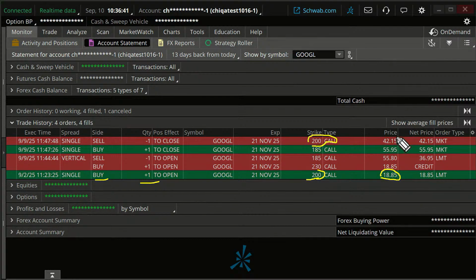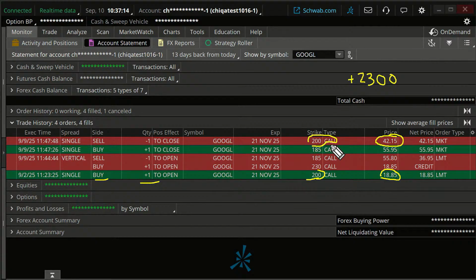We sold it for $42.15. So what's the credit on that? That was like a 23, if I'm doing my math right, about a $2,300 credit we brought into the account, okay? Because we sold this one for $4,200, we bought it for about $1,900. So roughly a $2,300 credit.